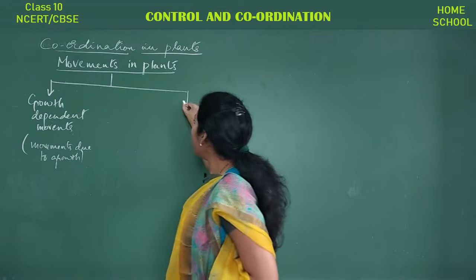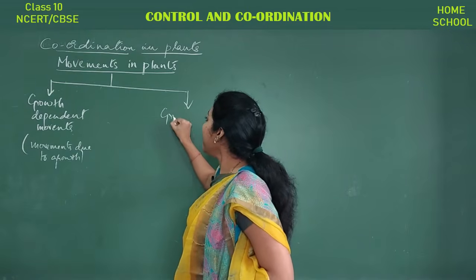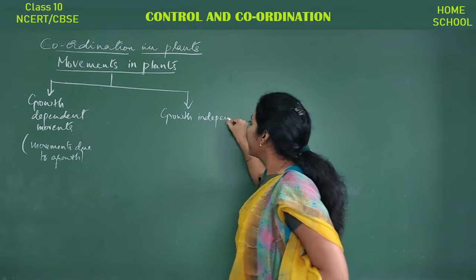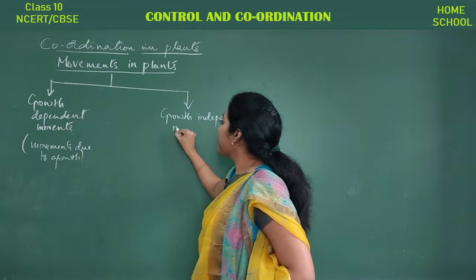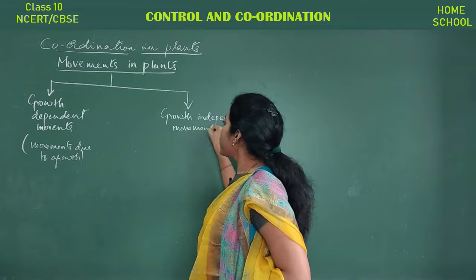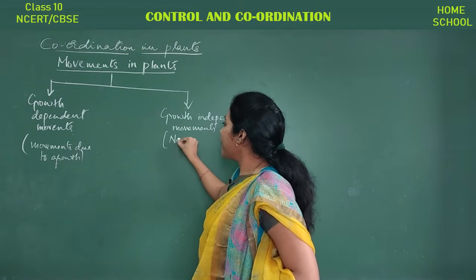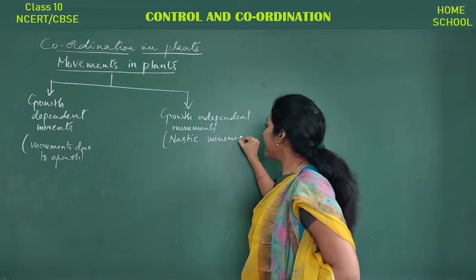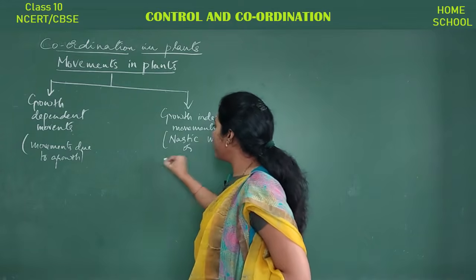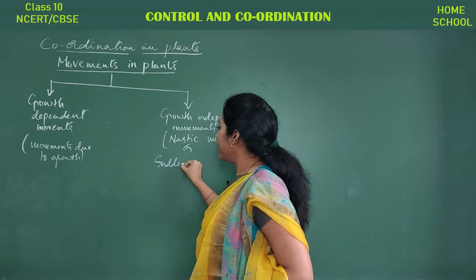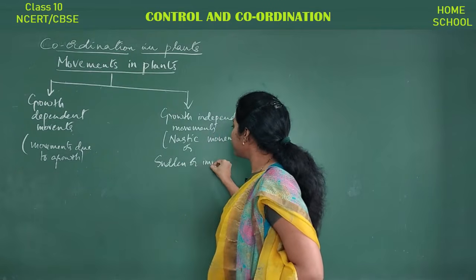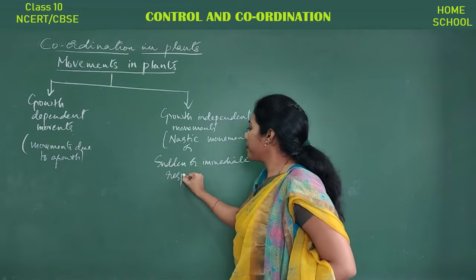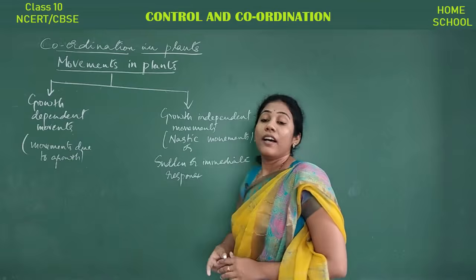And the other type of movements is growth independent movements, which we also call nastic movements. Nastic movements are sudden movements, or in other words, sudden or immediate response, right?